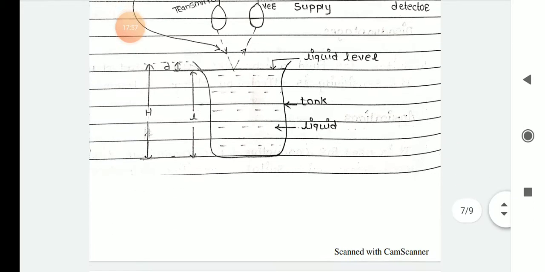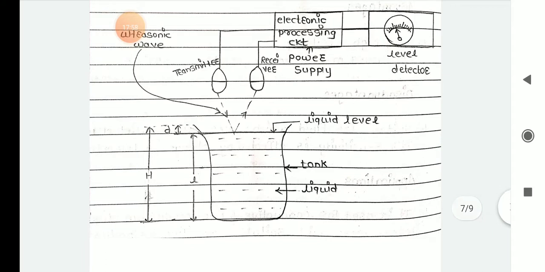So next we'll move on to the advantages. What are the advantages? Non-contact type level measurement technique. It is a non-contact type because whatever radiations are there, it is very dangerous to the eyes. So that's why it is called a non-contact type. No moving parts. Output is not affected by the density of the liquid.